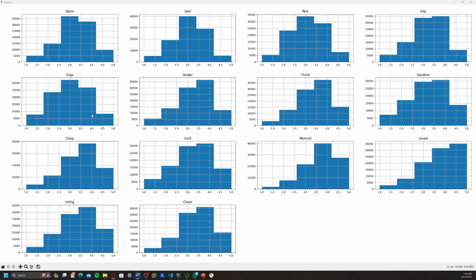To conclude, the analysis of these well-being indicators gives us a powerful way to understand how people perceive different aspects of their mental and emotional health. These histograms we've generated provide a clear visual representation of how people rate themselves on various well-being measures.